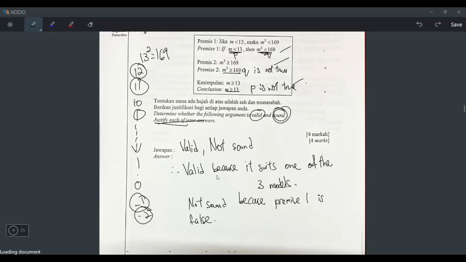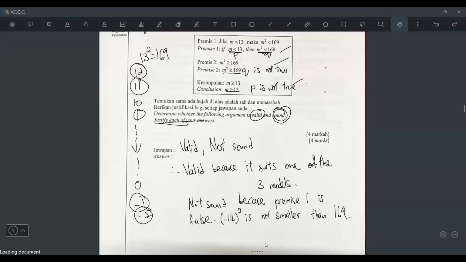We can also show them the working just now, because negative 14, right? So we can just say negative 14 squared is not smaller than 169. If you want to be safe, you can show them an example. You say it's not true, then you show them why it's not true. Because negative 14 is lesser than 13, but when you square it, it's not lesser than 169. It's actually bigger.